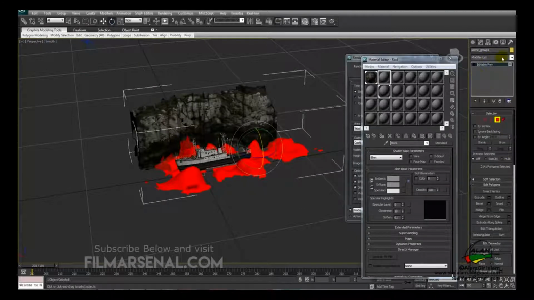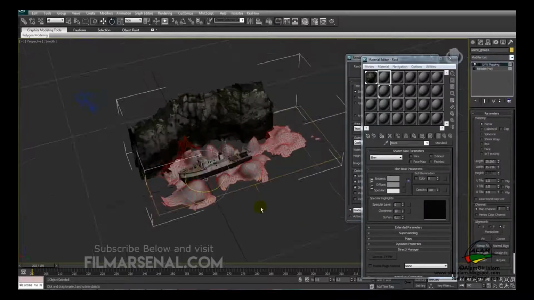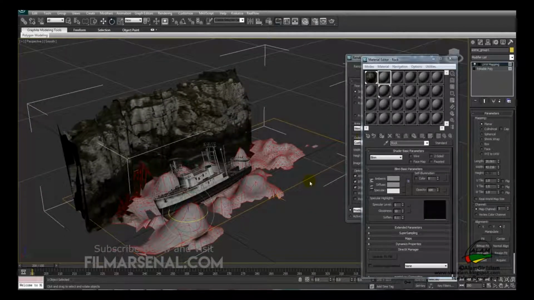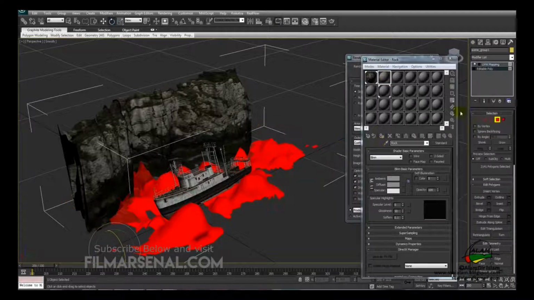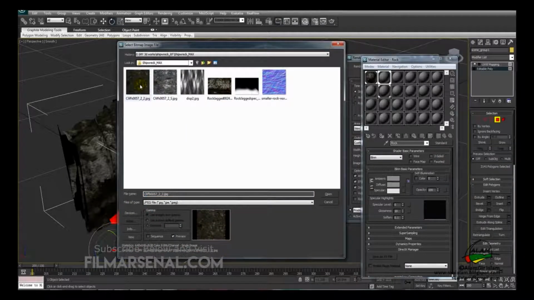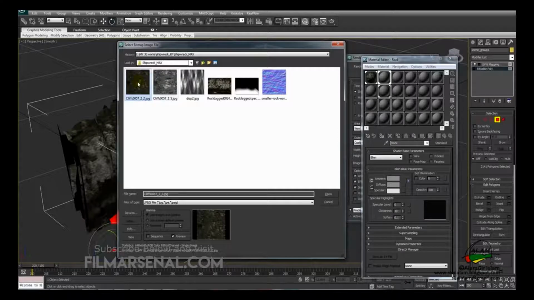Now we'll apply another UVW map, and this time it will be projected from the top view, and then we'll apply a new material to the polygon, and from diffuse bitmap we'll choose something like this, which has a seamless edge and can be tiled, which can be repeated continuously, seamlessly. So we'll choose this.